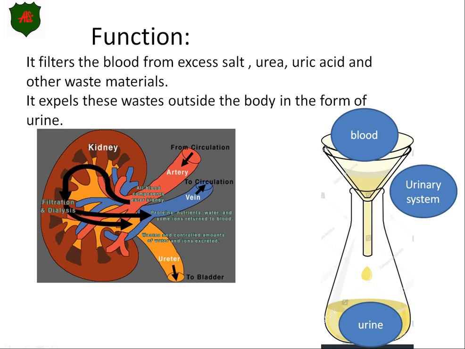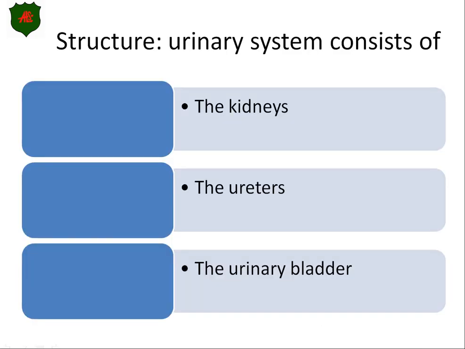That's great. Now let's know more about the structure of your urinary system. First we were talking about the location of your urinary system. Then we said the function, which is what does it do. And number 3, we will know the structure, which means it's composed of what?